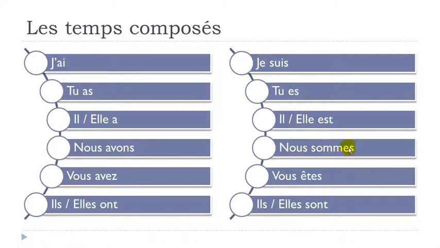Nous sommes, final S not pronounced. Vous êtes, little liaison between the two, and then final S not pronounced. Ils sont, final T not pronounced. Elles sont. Alright? So that's the main thing you should remember. Of course, the participe passé, but we won't cover that in this lesson because I've made a big video on that, so try to search for it in the channel search engine and you will find it, okay?